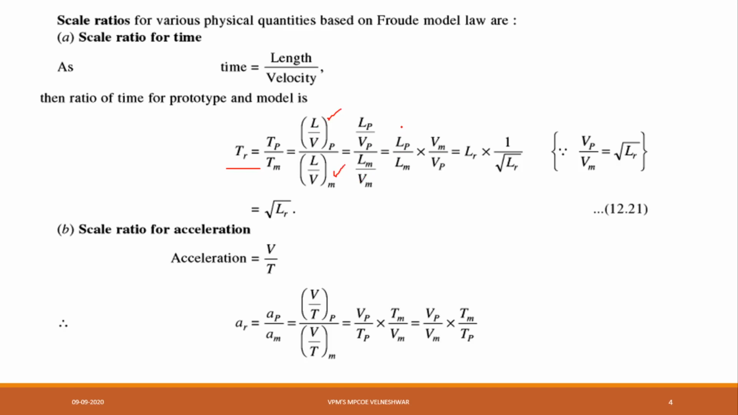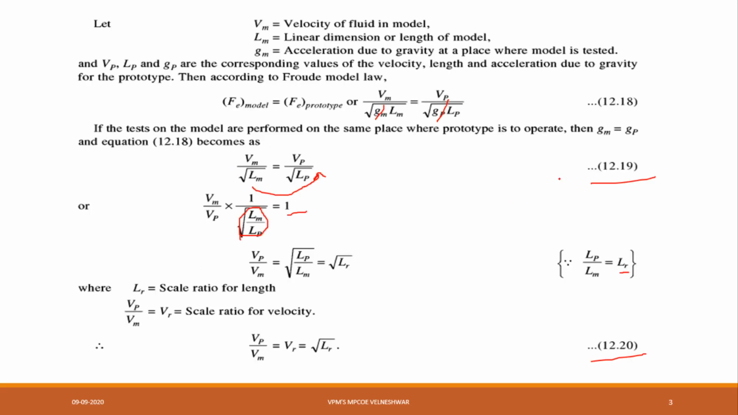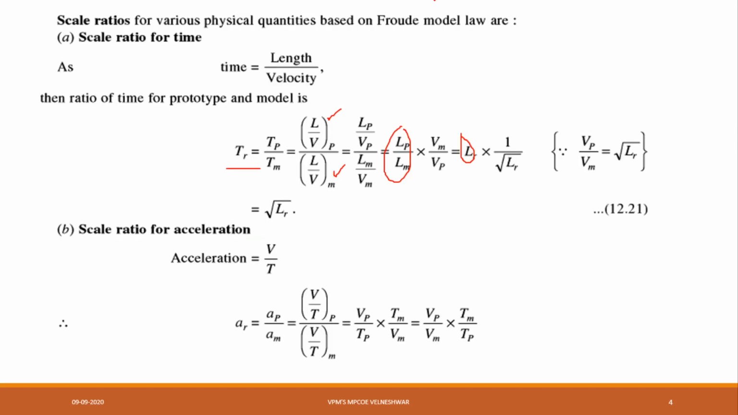By calculating all this, what is Lp by Lm we have got? Lp by Lm is Lr, and Vp by Vm is nothing but Vr, that is equal to square root of Lr. So I am taking here 1 divided by square root of Lr. Why? Here there is Vm by Vp. If I convert to Vp by Vm, then it will be in the ratio of 1 divided by square root of Lr.